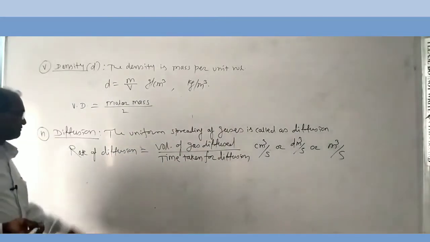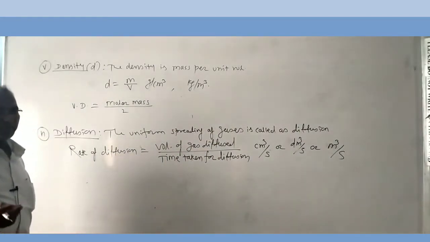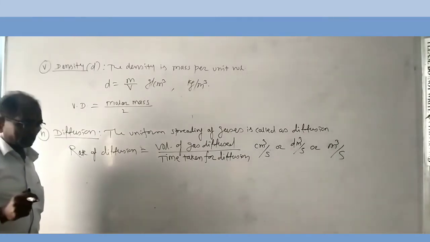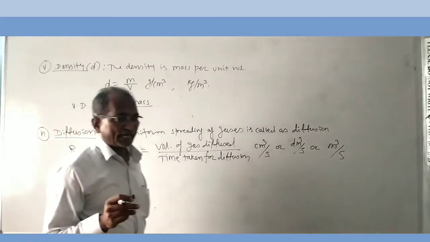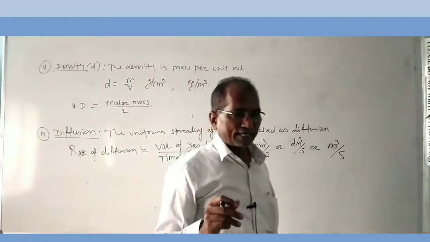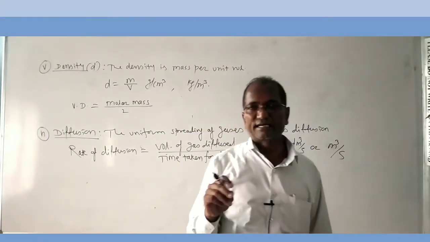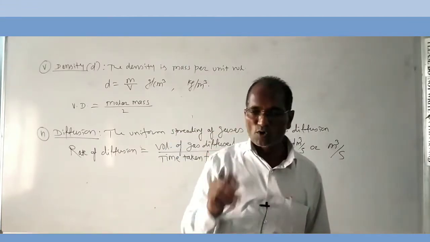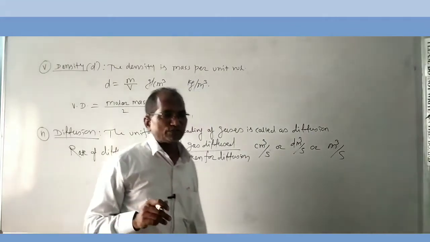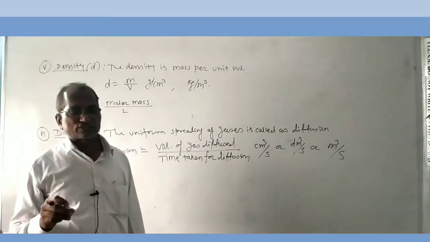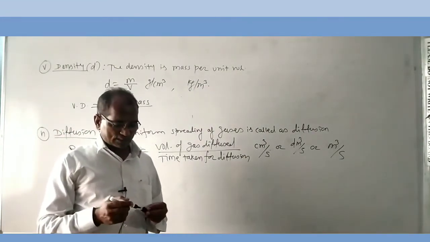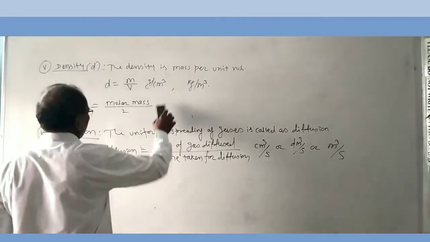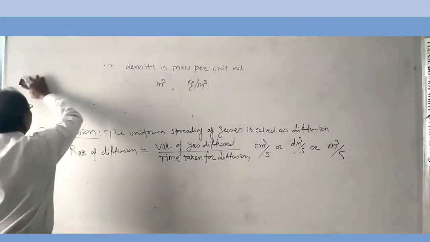The rate of diffusion of gas depends upon the molar mass of gas. If the molar mass of gas is lower, the rate of diffusion is higher. And if the molar mass of gas is higher, the rate of diffusion of gas is lower. These are the 6 measurable properties of gases.